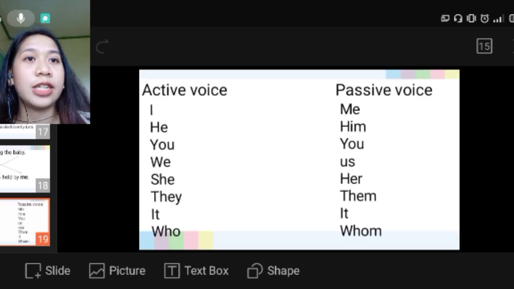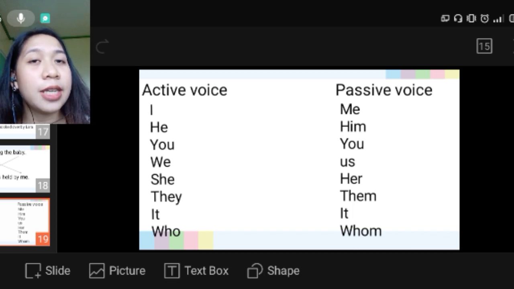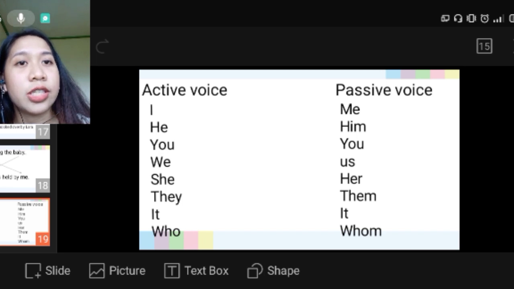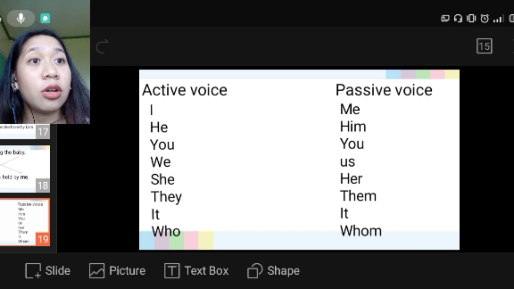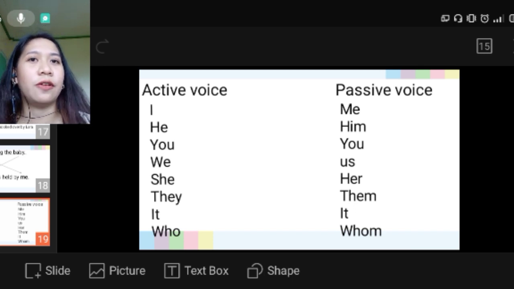For example, if in the active voice it is I, it will be me in the passive voice. If in the active voice it is he, it will become him in the passive voice. And let us take a screenshot of this example so that we will not be confused next time.